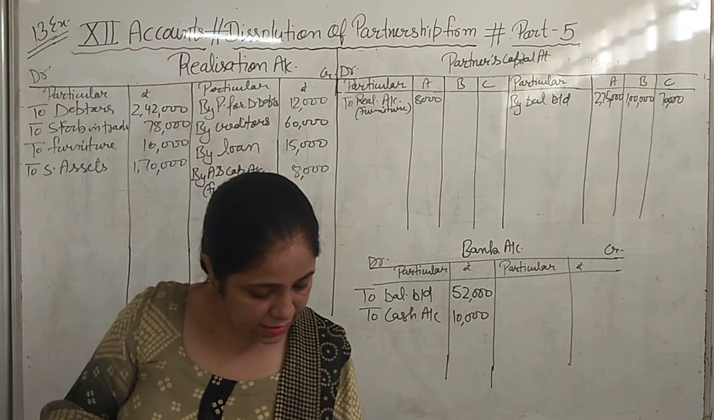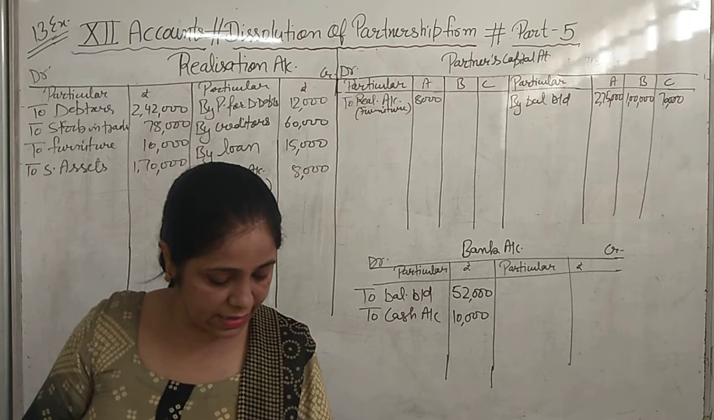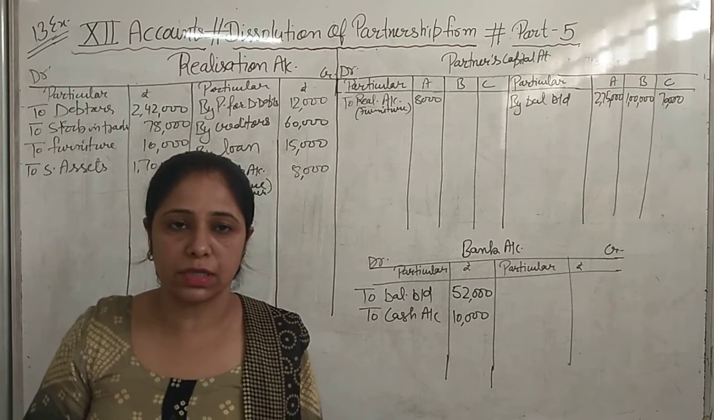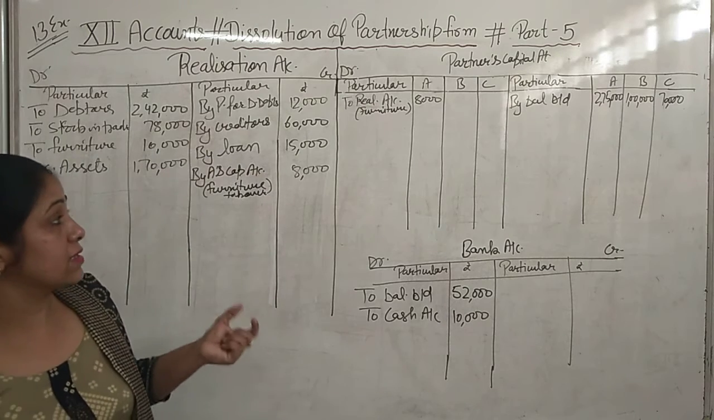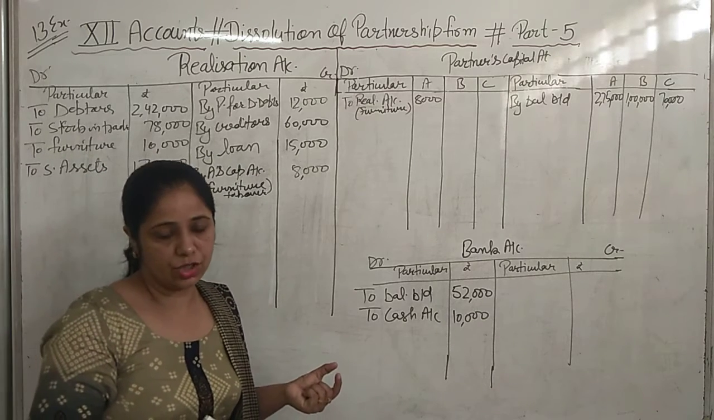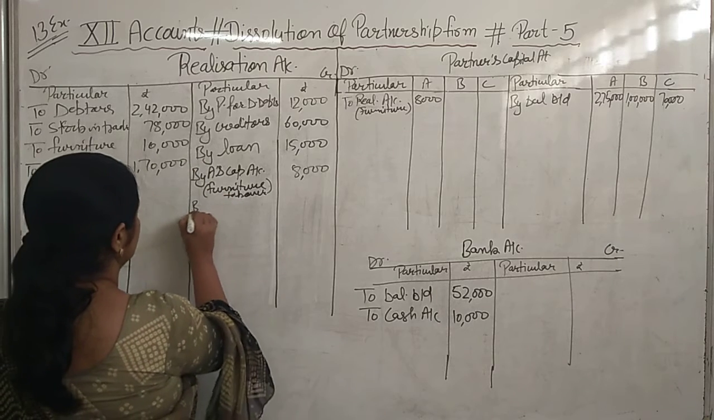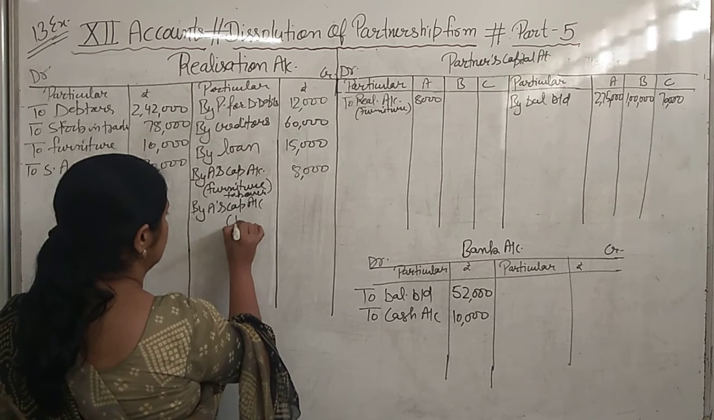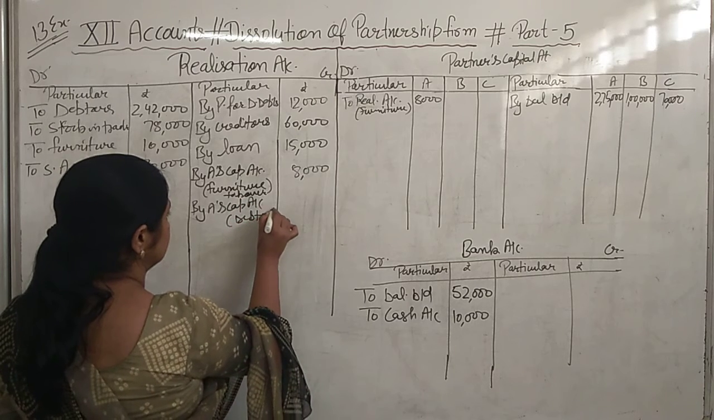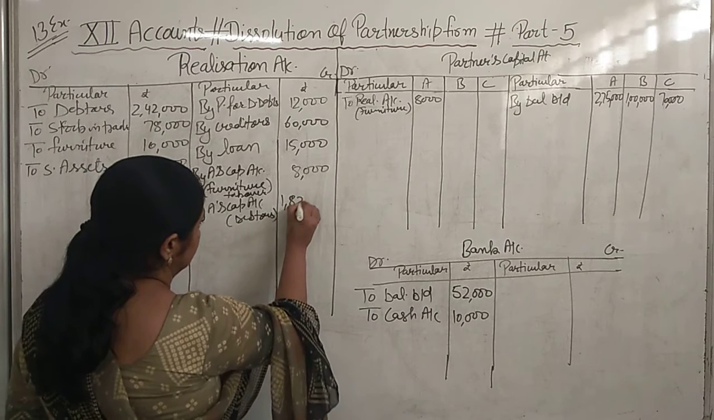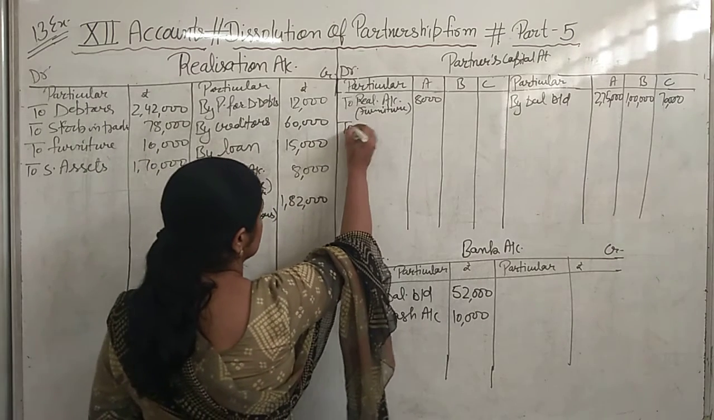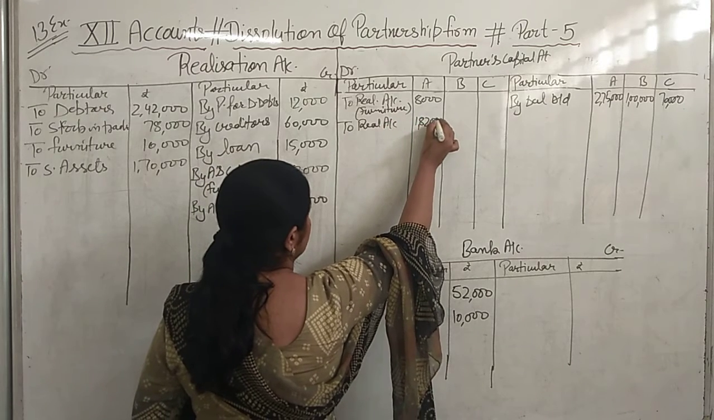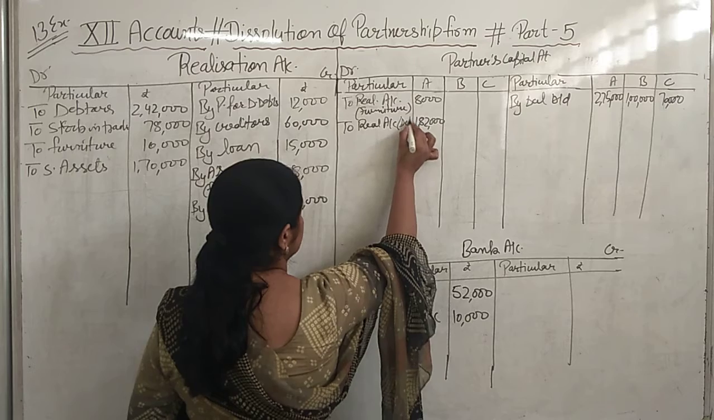Second, along with furniture, he also took the debtors. Debtors amounting to rupees 2 lakh at 1,82,000. At which amount A has taken the debtors, that amount we will write. Again we will write. You can write collectively also. In bracket write debtors 1,82,000. And here also to realization account 1,82,000. In bracket you will write debtors.